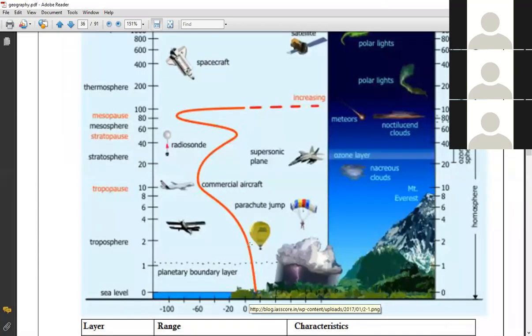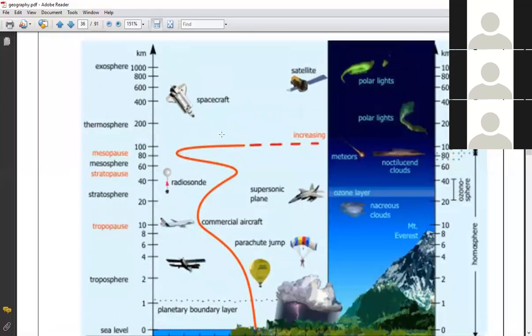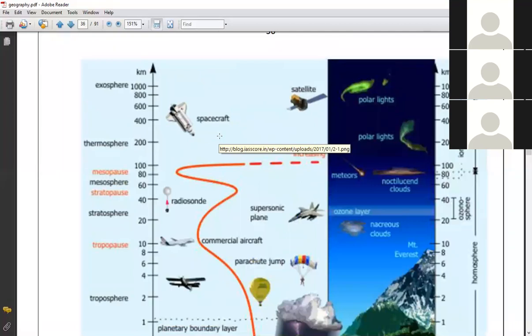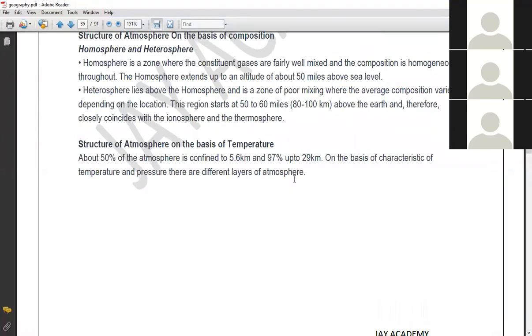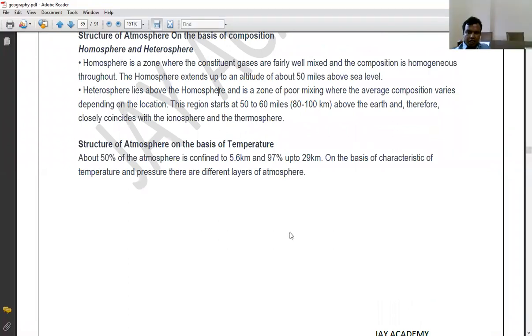This is actually the picture of the atmosphere. Here you can see that the majority of the atmosphere is in the lower layer. Above 400 miles only around 3% of the atmosphere lies, because as we move upward the gravity decreases, and since the gravity decreases, the thickness of the atmosphere also decreases. So about 50% of the atmosphere is confined to 5.6 kilometers and 97% up to 29 kilometers.